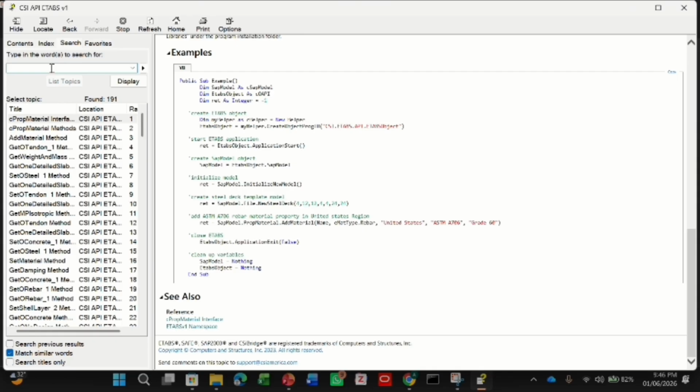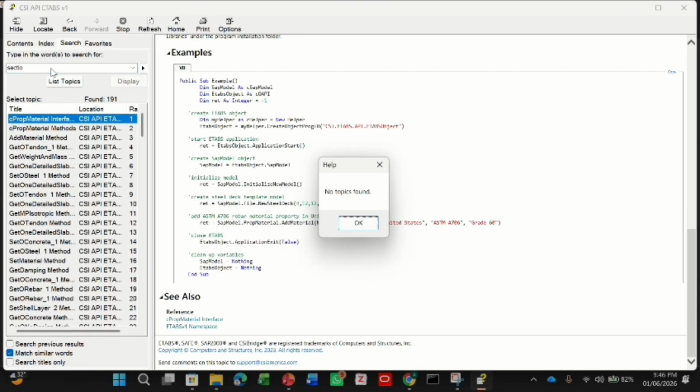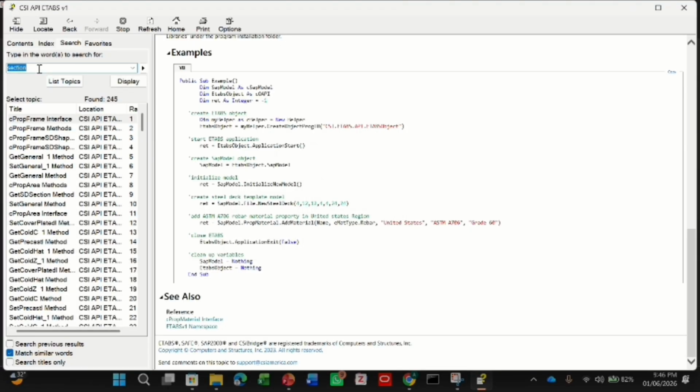One thing I also want to tell you is that I have observed two topics which can't be automated through the API. One of them, which has no particular code, is the wind load case. If I search for wind load case, no particular code appears.